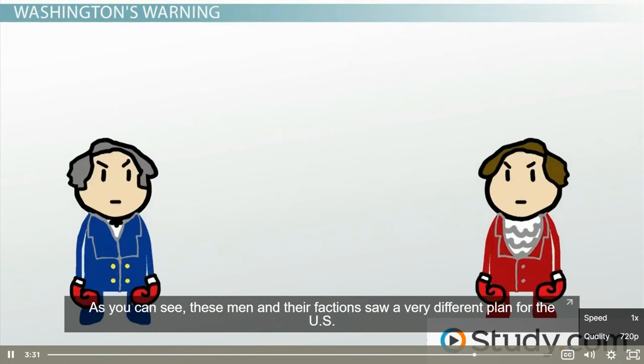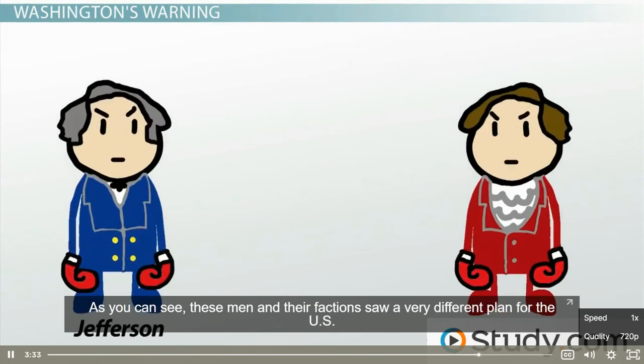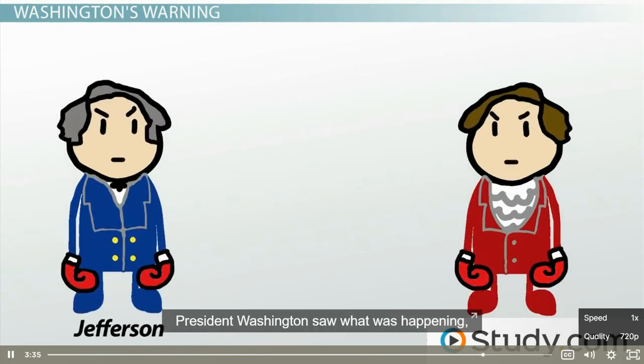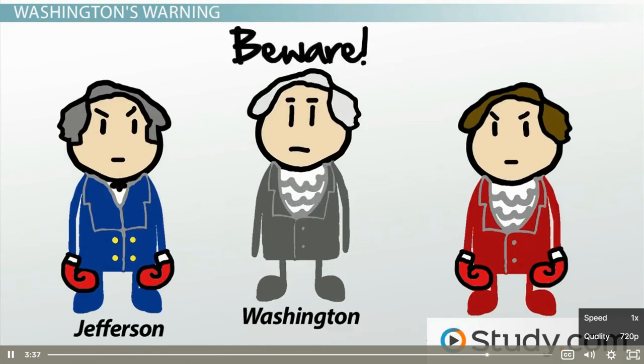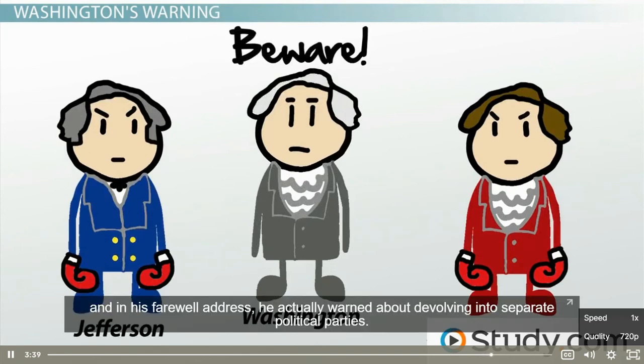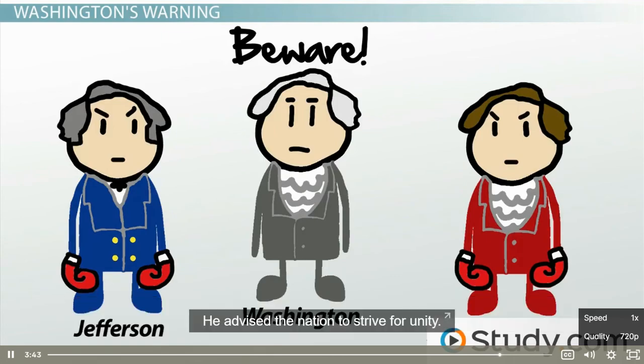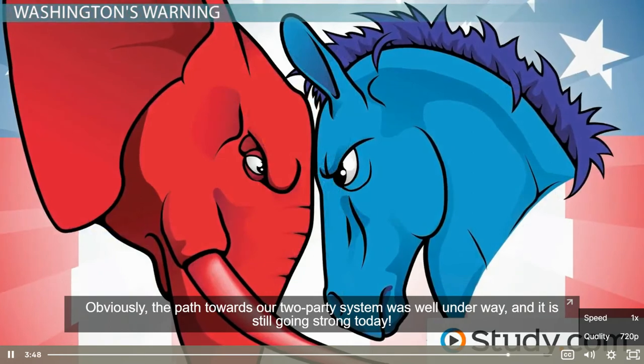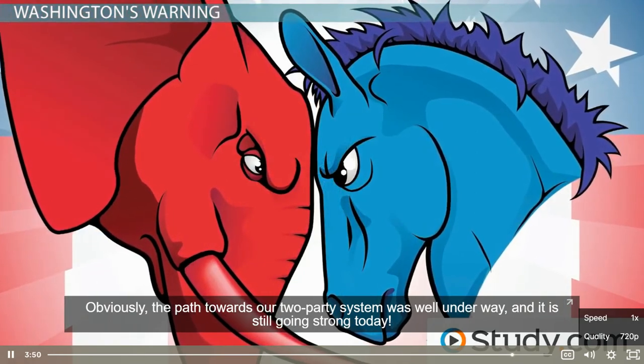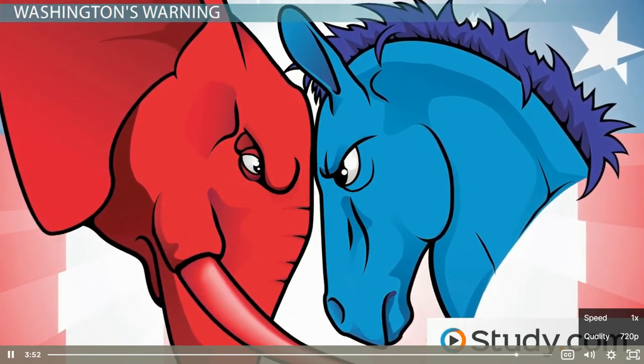As you can see, these men and their factions saw a very different plan for the U.S. President Washington saw what was happening, and in his farewell address, he actually warned about devolving into separate political parties. He advised the nation to strive for unity. Obviously, the path towards our two-party system was well underway, and is still going strong today.